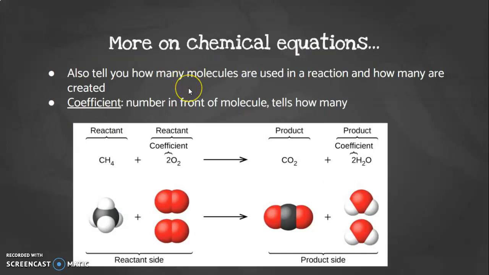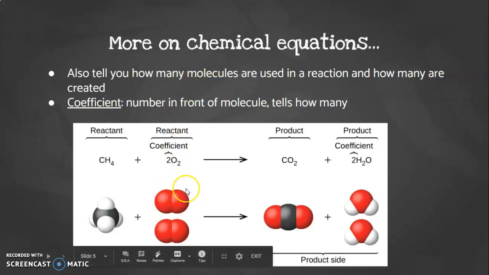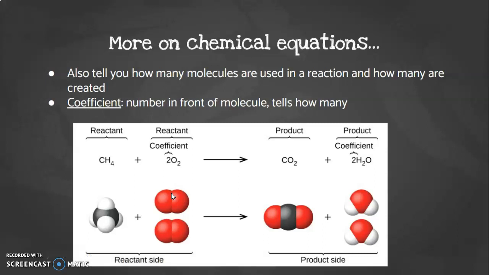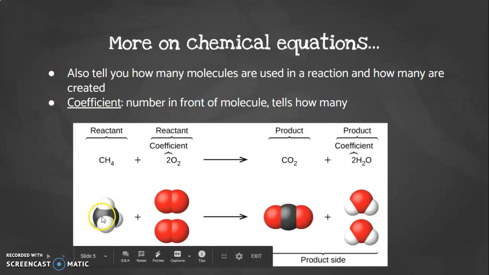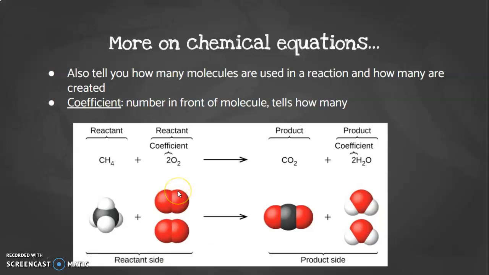So chemical equations also have another function. They also tell us how many molecules are used in the reaction. So remember, molecule is like another word for the compound. So the elements that are chemically bonded create a molecule, like our one right here, or these oxygen molecules that are bonded together.